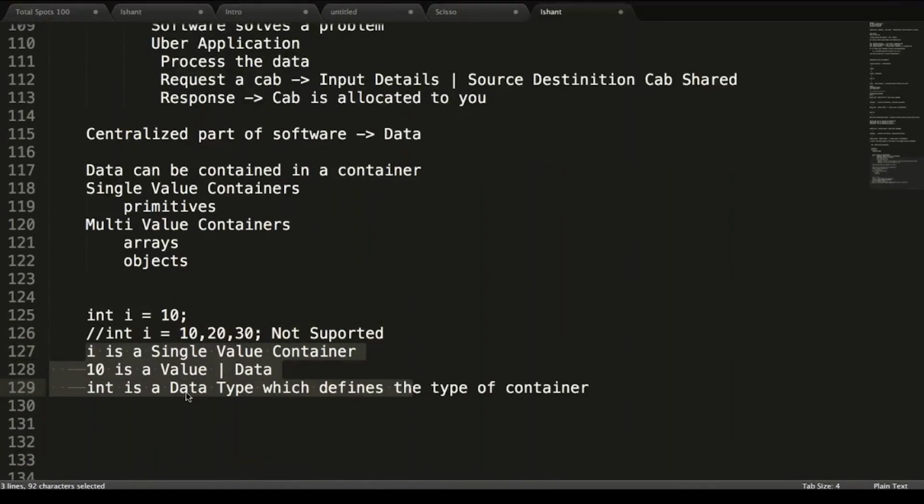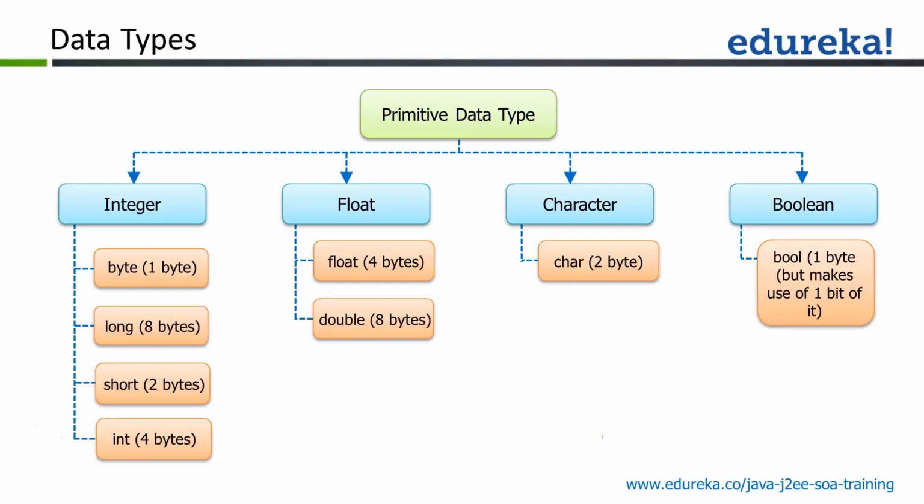The term data type is one of the important concepts which defines the type of container. If you talk about Java, it has four primitive data types: integer, float, character and boolean. Integer further has byte, short, int and long.